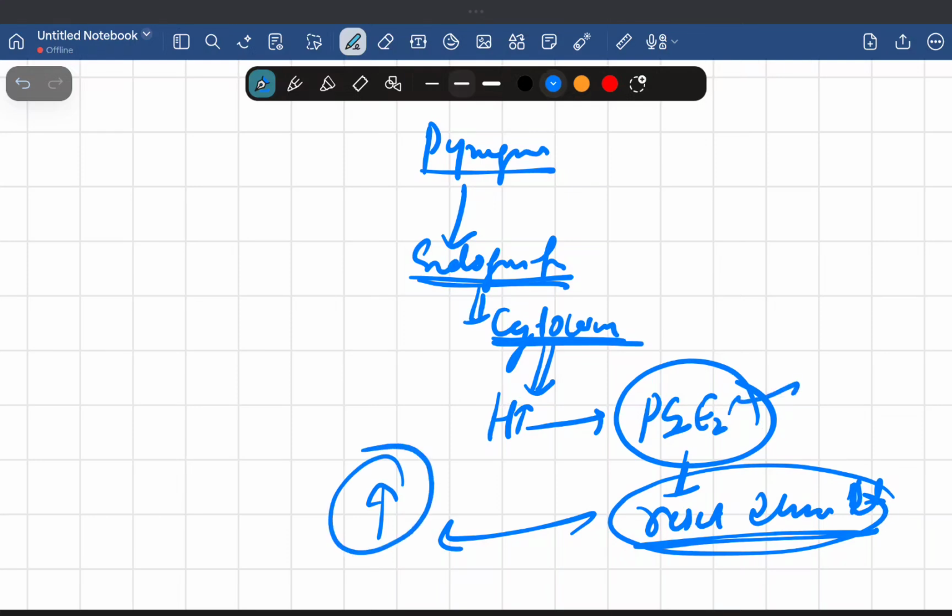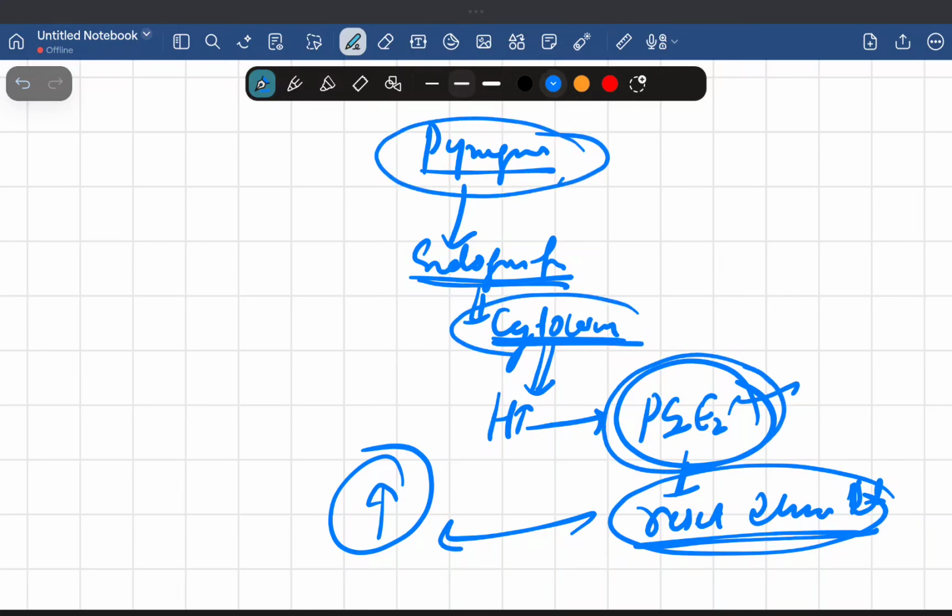And why is there overproduction of prostaglandin E2? I told you, because of these pyrogens. Pyrogens make the release of cytokines, and cytokines will stimulate the production of PGE2, and then they will reset the thermostat set point. So this is about the fever.